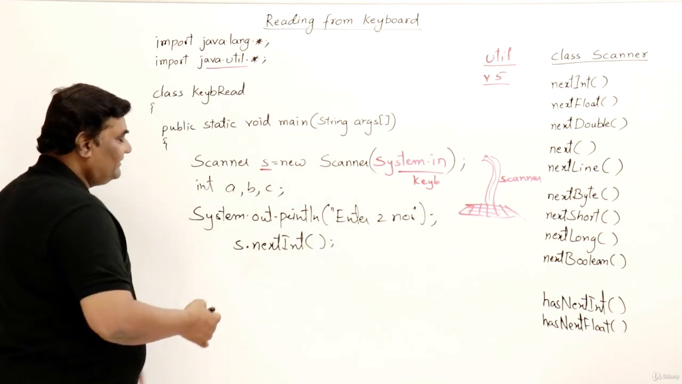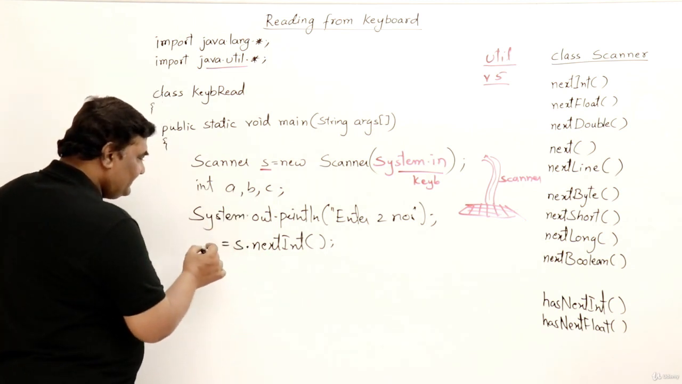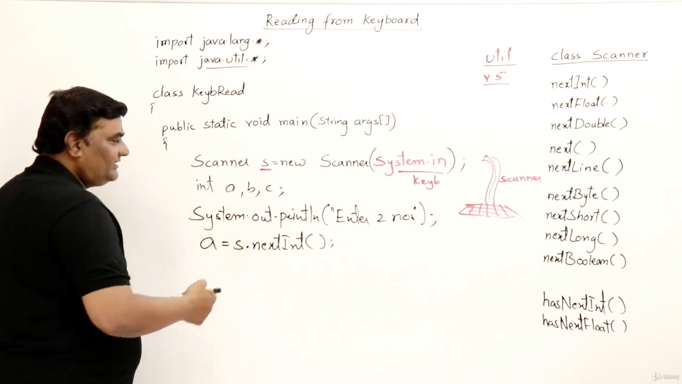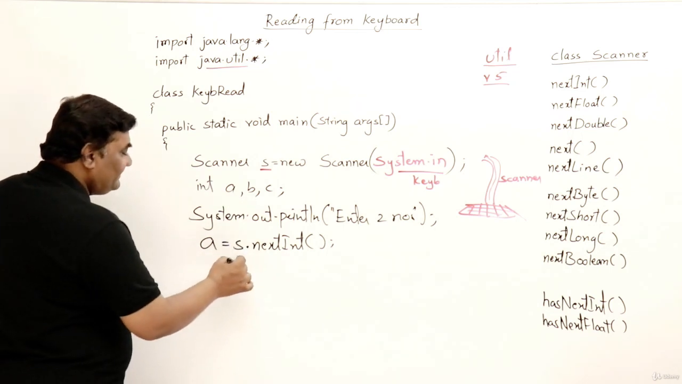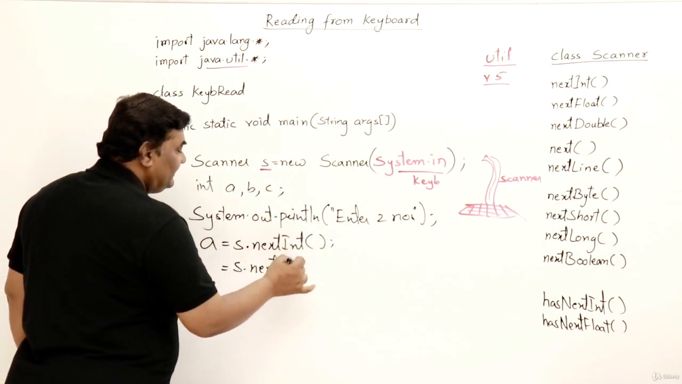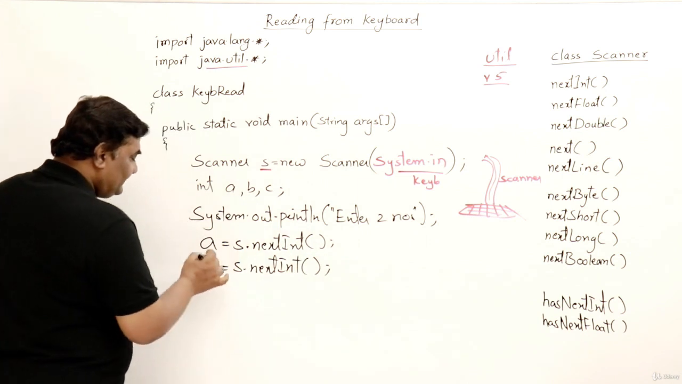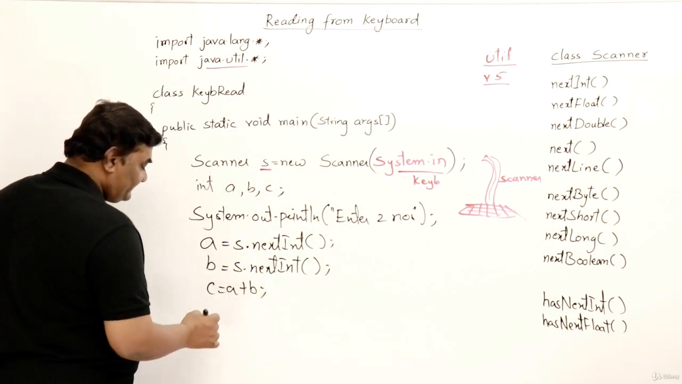So s.nextInt will get an integer and let us store this in A. Actually this method will return that integer value. In the same way I will read the next number, that is s.nextInt, read the number and take it in B. Then C assign A plus B, this will be adding the two things.